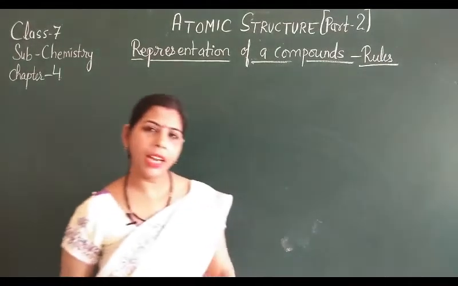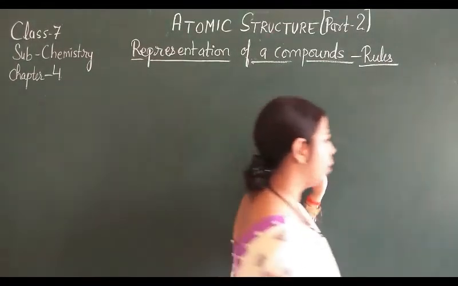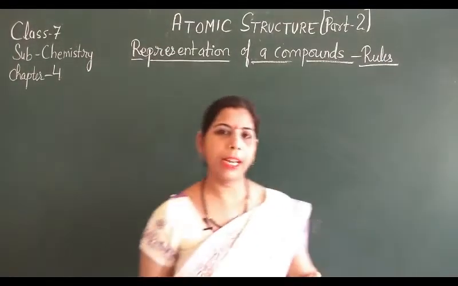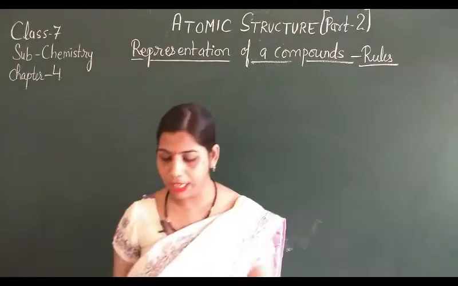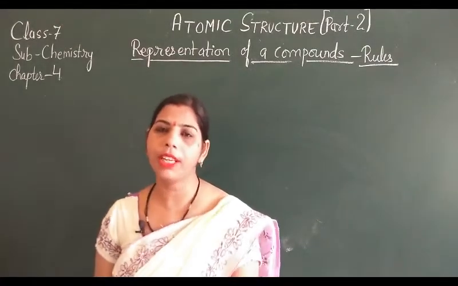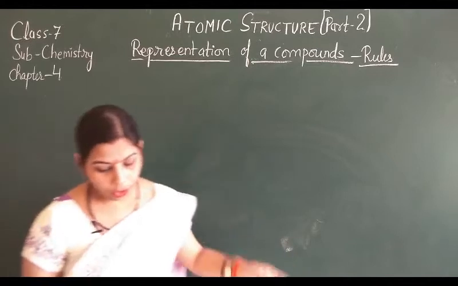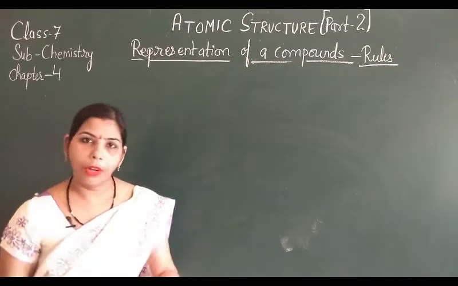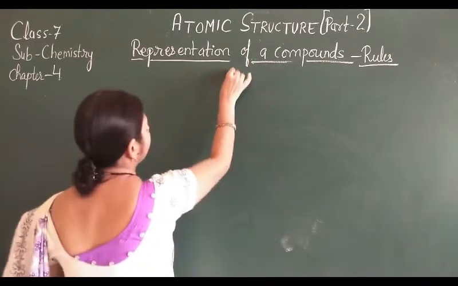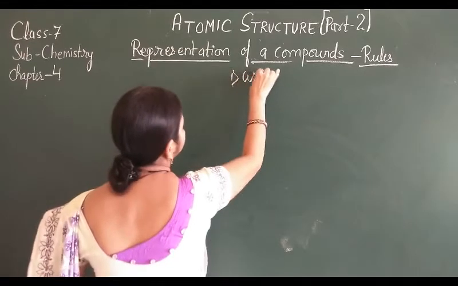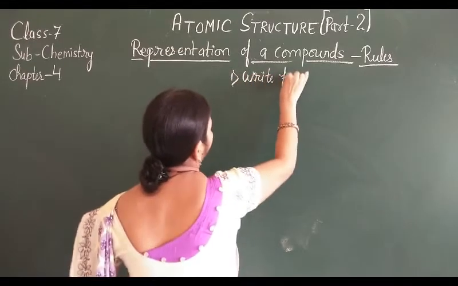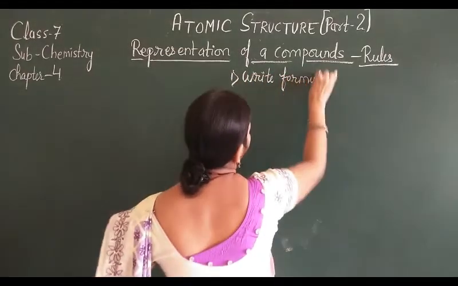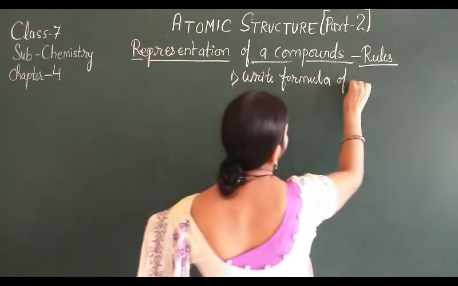First rule क्या होता है? Write the formula of two parts. That means कि जिस कंपाउंड को आपको बनाना है, जिस कंपाउंड को आप फॉर्म करने जा रहे हैं, for that compound the first thing is to write the formula of two parts.